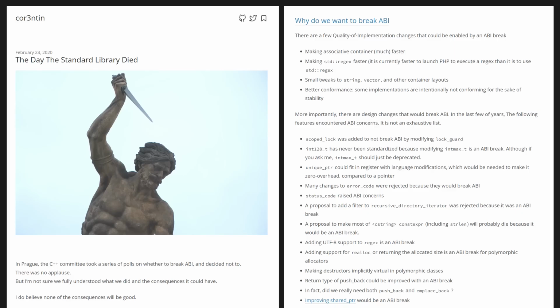There's an ever-expanding list of things in C++ that could have their performance improved significantly, but it'll never happen because of ABI backwards compatibility concerns. And that's perhaps the biggest lie of C++. People think of it as a language that prioritizes performance, when in reality it prioritizes backwards compatibility over everything. Performance, ergonomics, developer experience, everything. Its adherence to backward compatibility is what has turned the language into a monster.